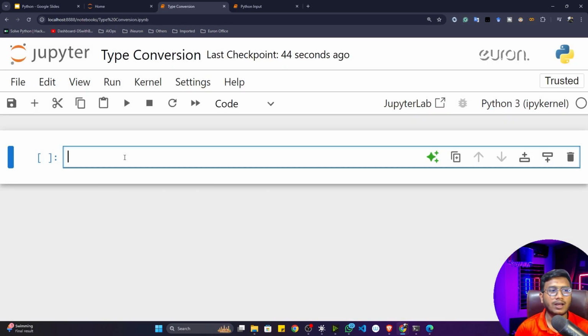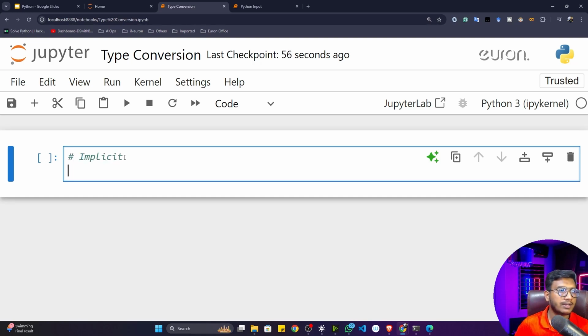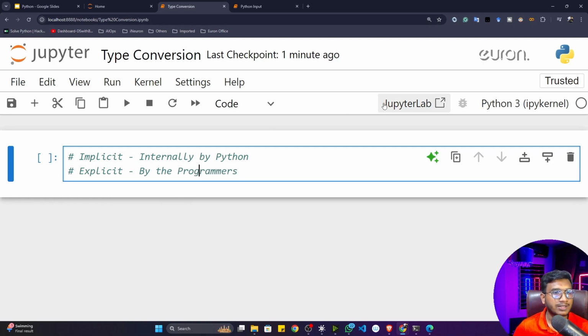So inside Python, we have two kinds of type conversion. First of all, let me write down. One is implicit type conversion, and the other is explicit type conversion. Implicit type conversion happens internally by Python, and explicit type conversion happens by the programmers. Okay, so let's try to understand these two things.